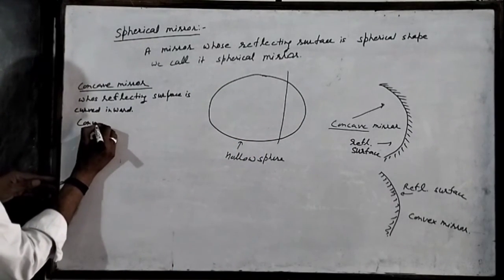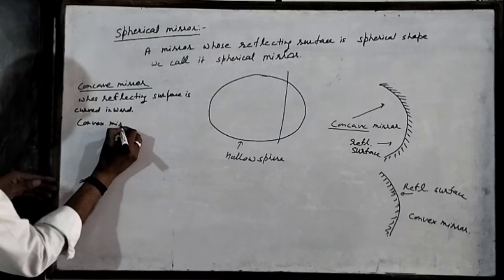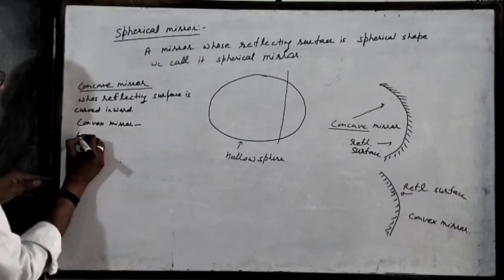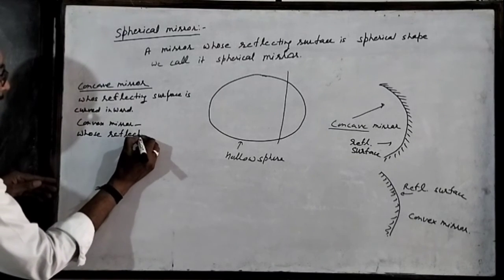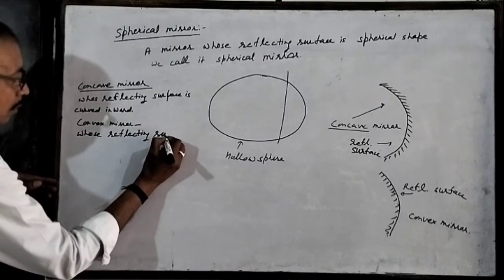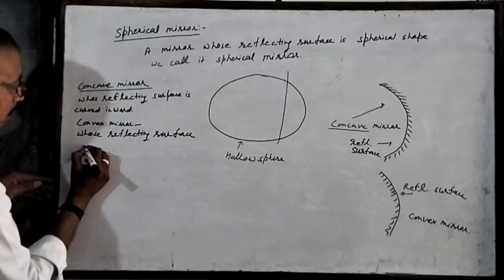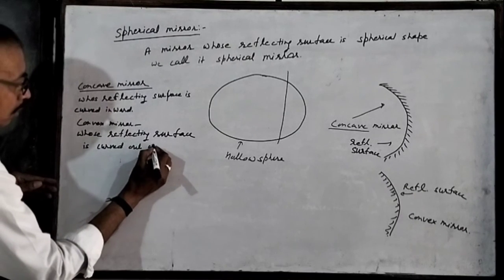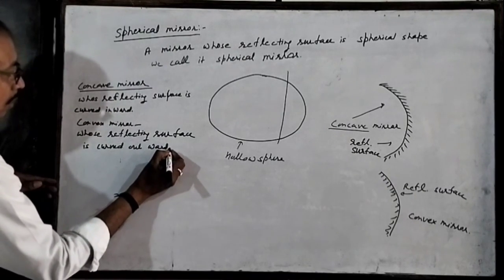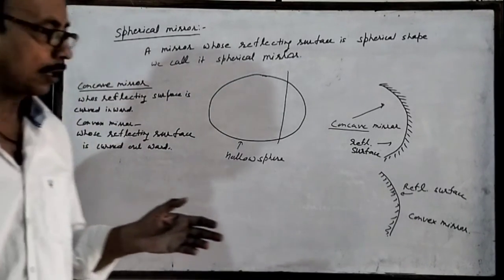A convex mirror is one whose reflecting surface is curved outward. Next, in the next video, further.